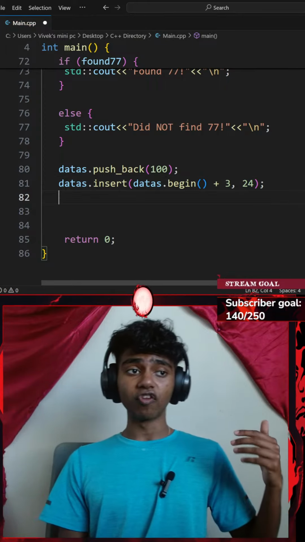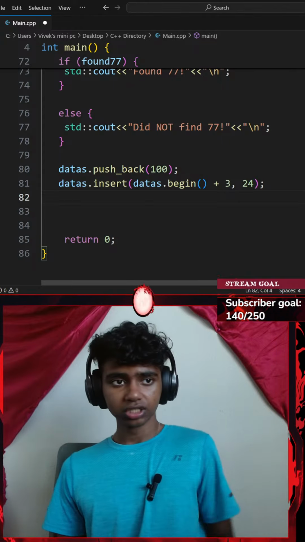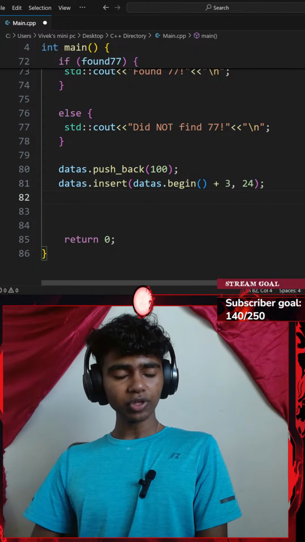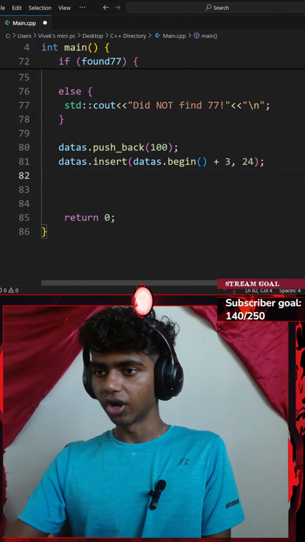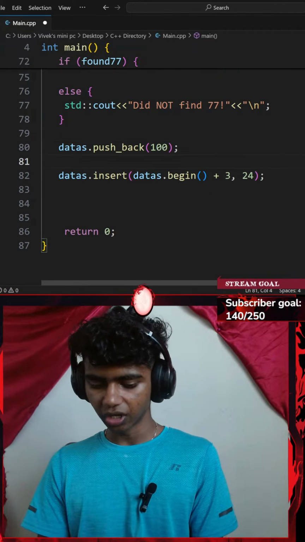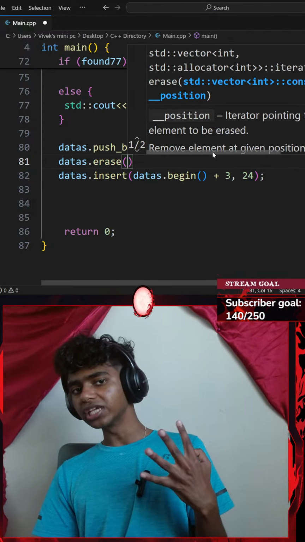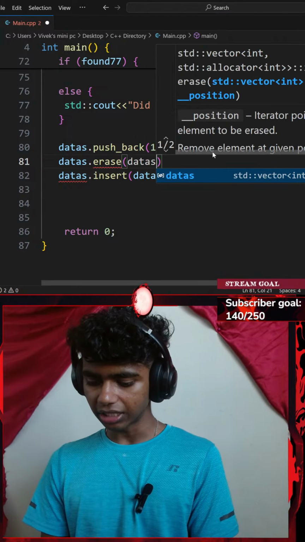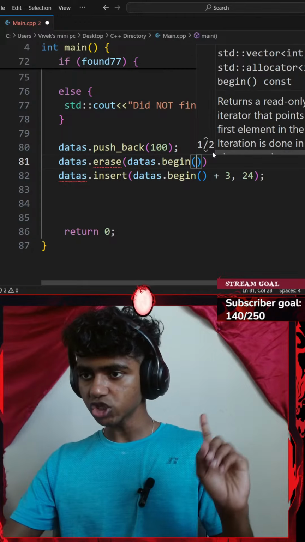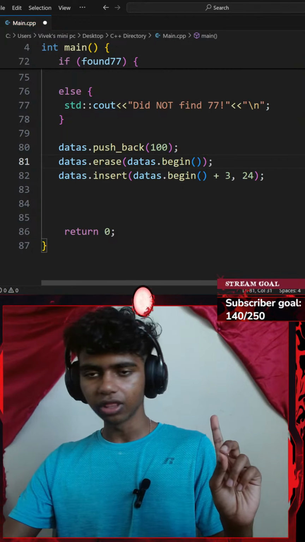Next up, it says erase the element originally at index 1, carefully with order. Careful with order. So before my insert, I could go with my data's vector dot the erase function. Since I want to erase my first ever element, I will go with my data's dot begin. This gives me my first ever element and I erase it. Then I'll go with a semicolon.